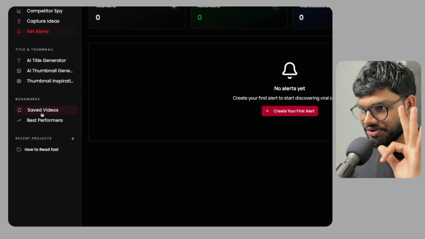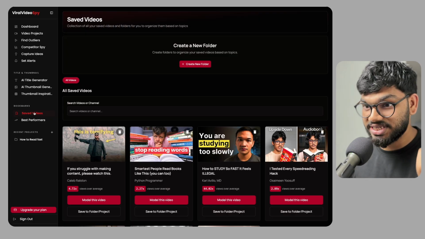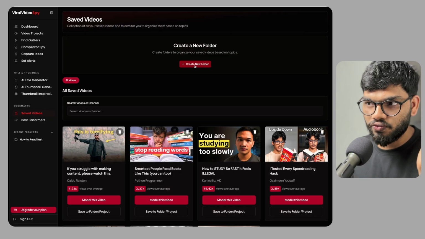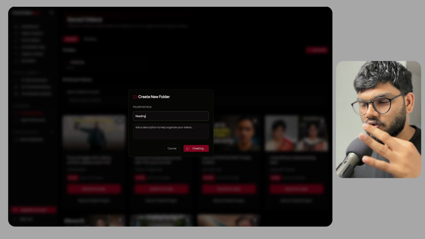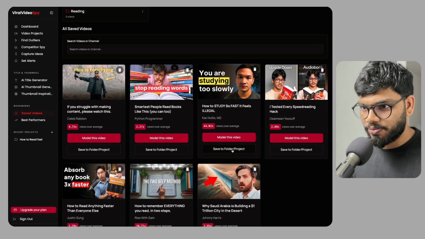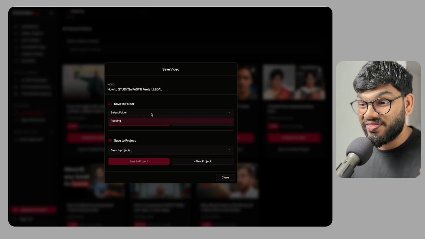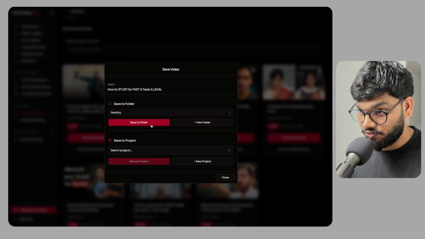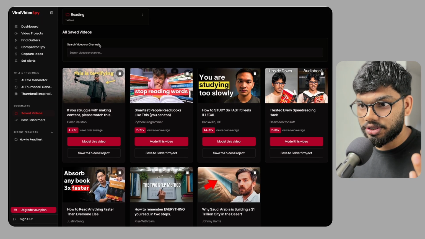The next thing is saved videos. Here you can see all the videos that you have saved in your account. You could choose to create new folders and organize these videos based on different topics. And then to add these videos to these projects, click on save to folder or projects and select the folder that you want this video to be saved and click on save to folder. Now, when you go to that folder, you'd see that video.